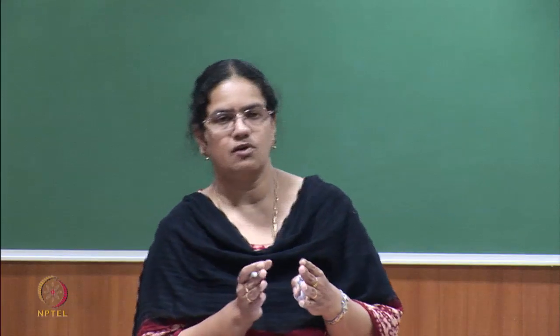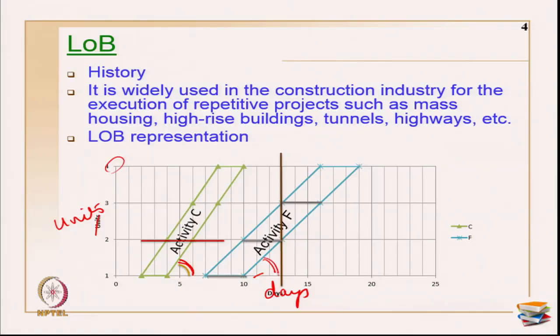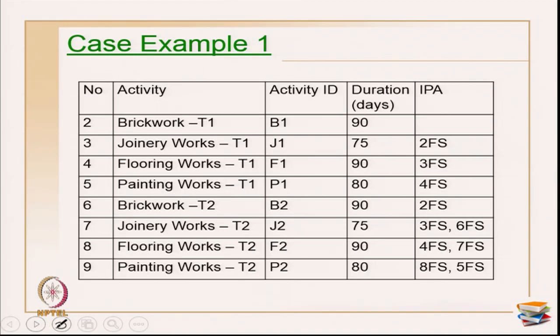Which implies I may have multiple crews. When I have more than one crew, obviously the angle can be more. It starts tilting towards the vertical, which means the rate of progress for the entire activity has become very high.